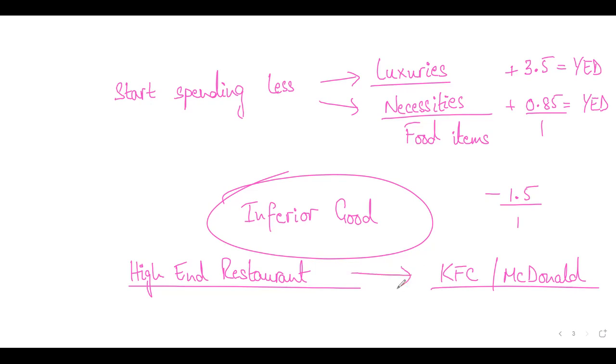So if incomes are falling, a lot of people are switching from high-end restaurants to KFC and McDonald's. Yes or no? Is it making sense or not? Any confusion, students? Anything that's not clear?